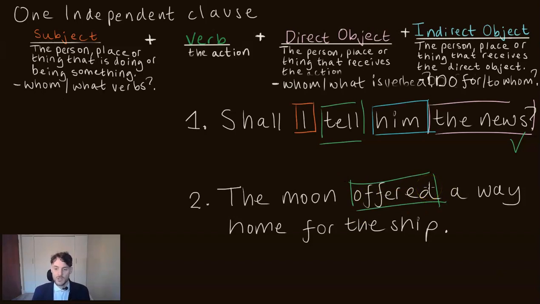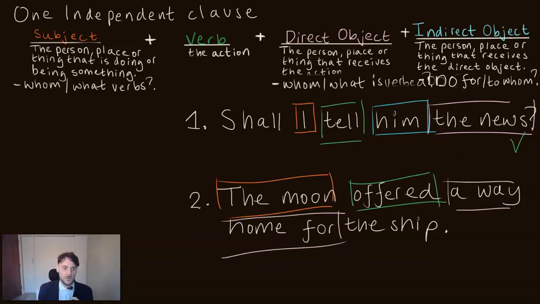Okay, whom or what offers? The moon offers. Whom or what is offered? A way home is offered, the direct object. And a way home is offered for what? The ship. The ship is the indirect object. Well done if you got that correct. Okay, well done. Now we're going to go to the next